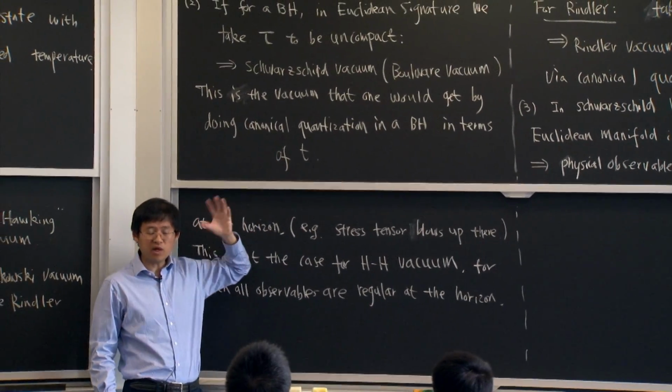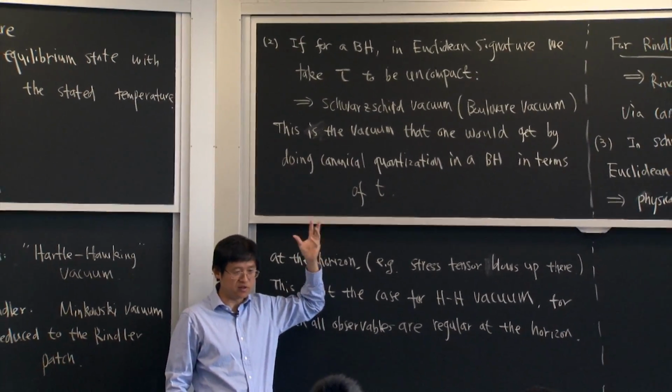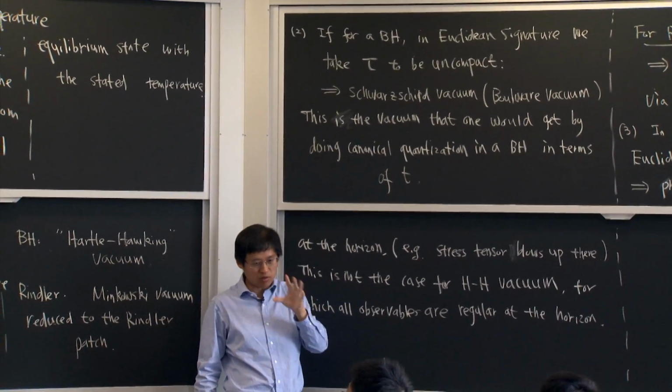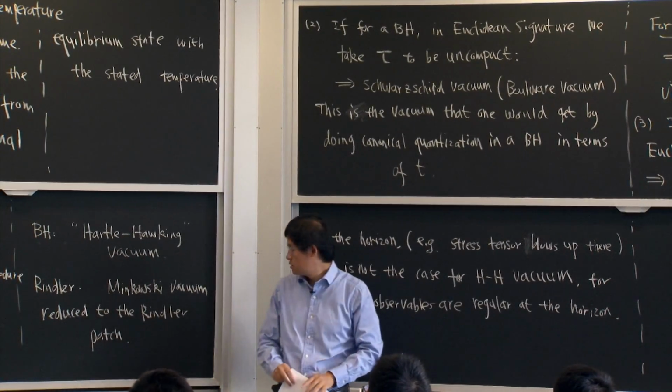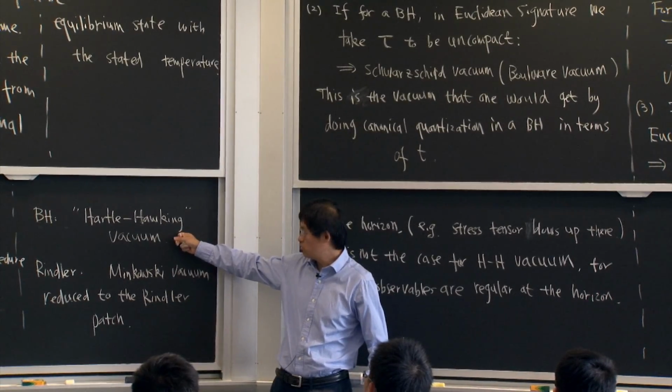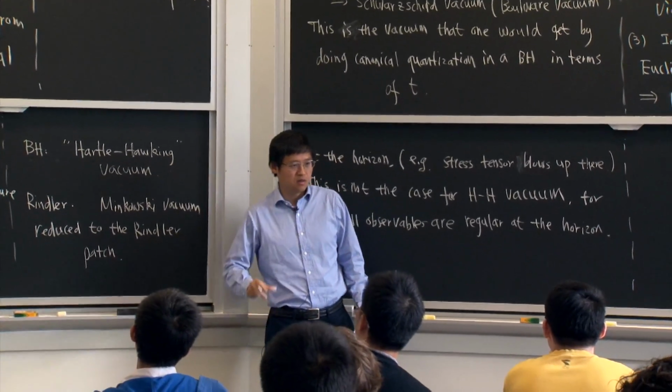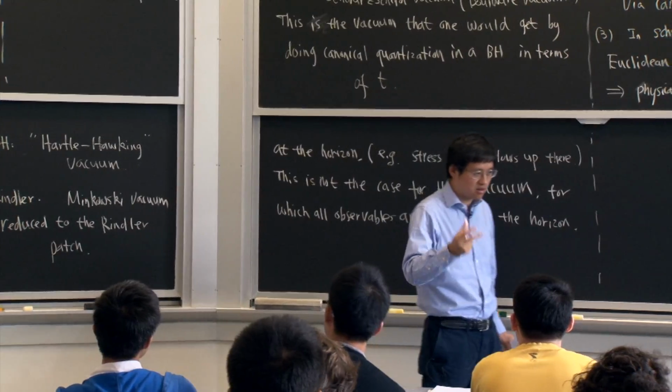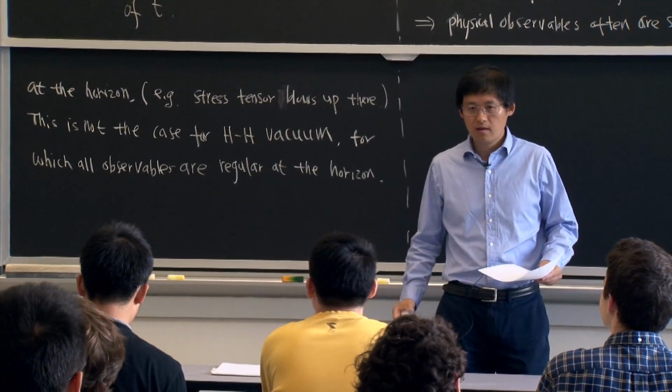But the Schwarzschild vacuum is still often useful for certain purposes. If you want to consider physical observables, then the Hartle-Hawking vacuum should be the right one to use, if you don't want to encounter singularities at the horizon. Any questions?